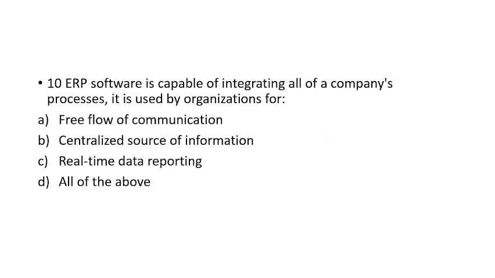It is very much in use nowadays. So with enterprise resource planning, there will be a free flow of communication. This is the benefit. Then centralized source of information, you can get the information easily. This is also correct. Real-time data reporting is also correct. Obviously the right answer will be all of the above.